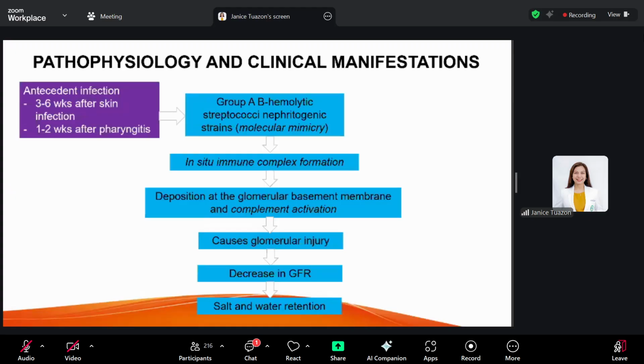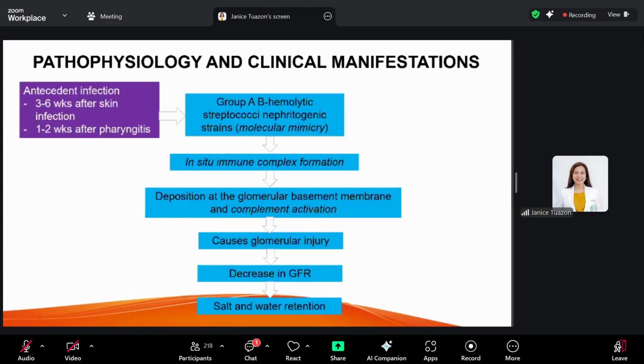These nephrogenic strains of group A beta-hemolytic strep are related to the M protein, and it mimics the components of your glomerular basement membrane. That's why it's called molecular mimicry.